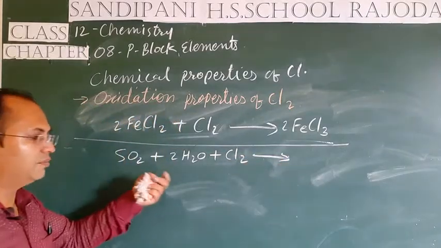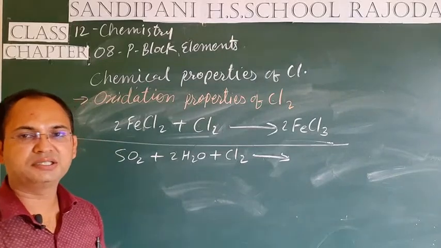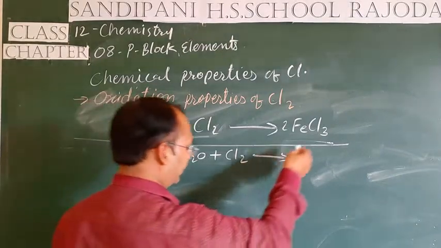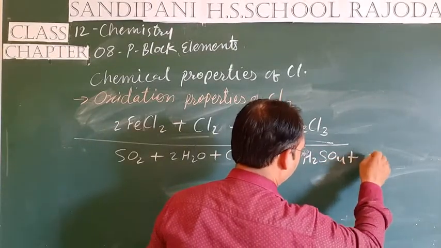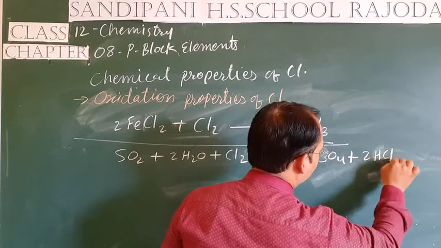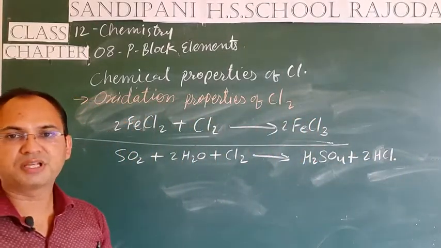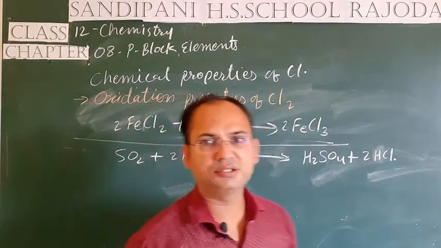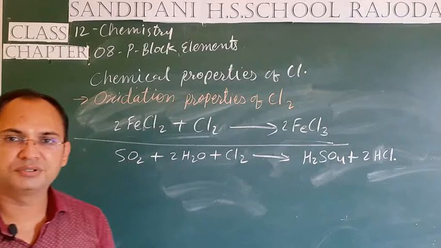When they combine together, they form H2SO4, sulfuric acid, and hydrochloric acid, HCl. Then H2SO4 plus 2 molecules of HCl are produced. In this way, students, chlorine oxidizes many compounds to form other compounds.